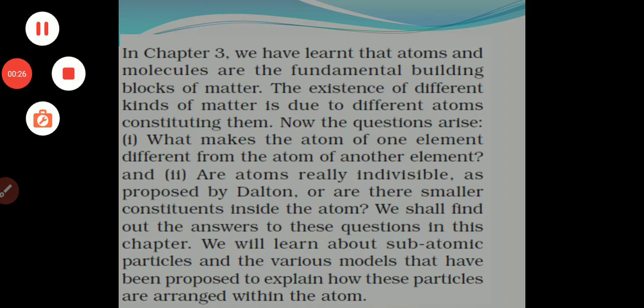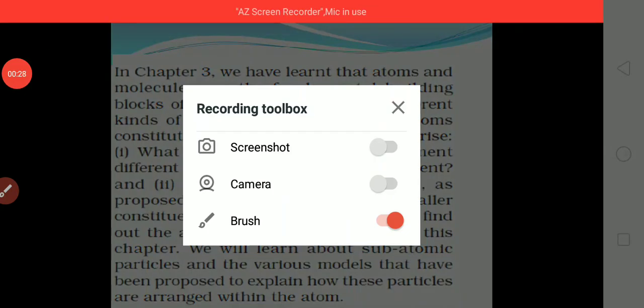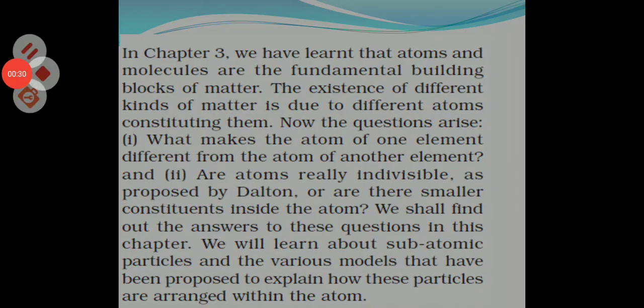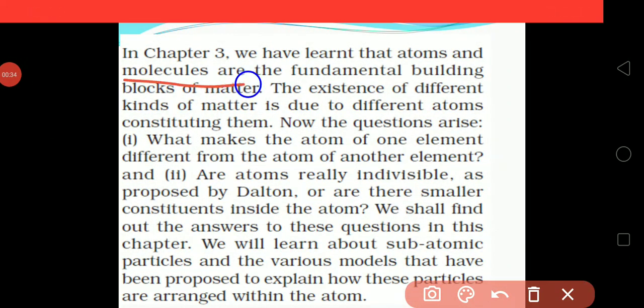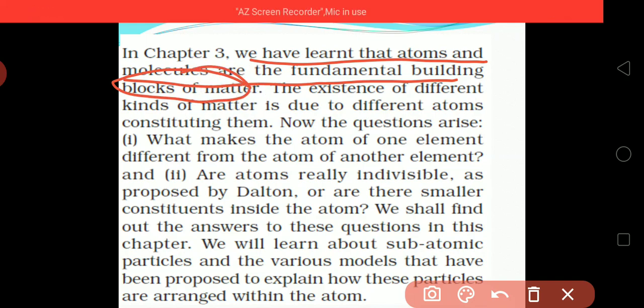which we have already studied. Atoms and molecules are said to be the fundamental building blocks of matter. Atoms and molecules are necessary for preparing the blocks of matter. So atoms and molecules we have already studied in chapter 3.